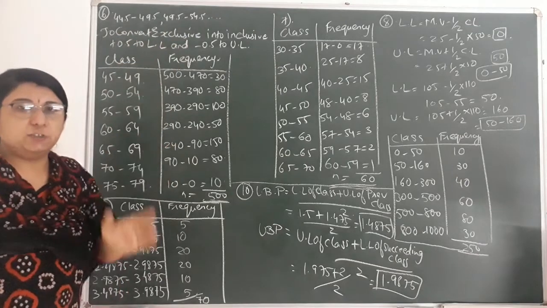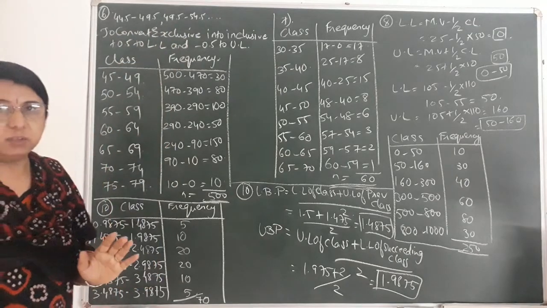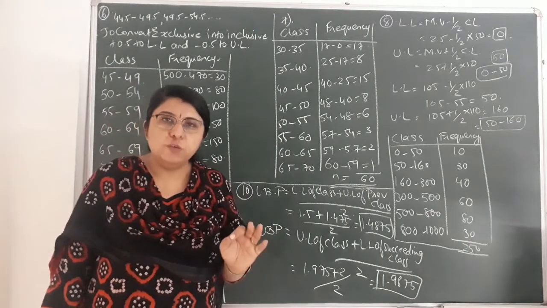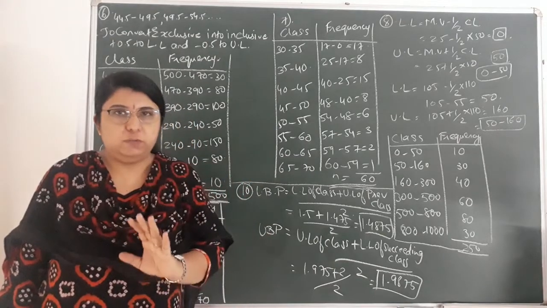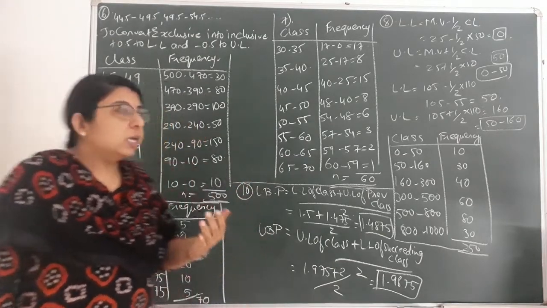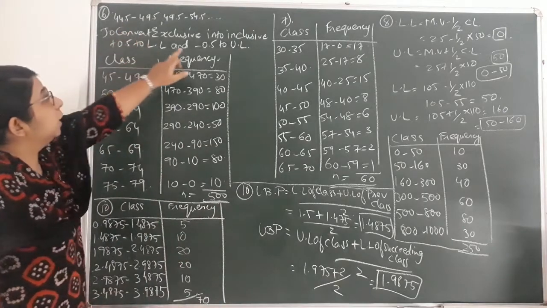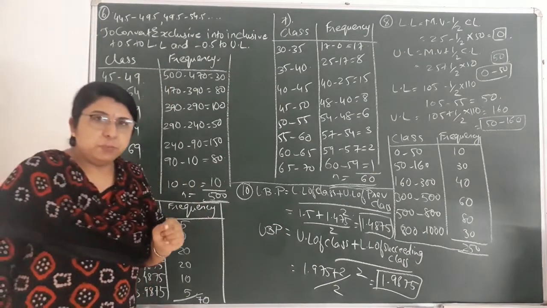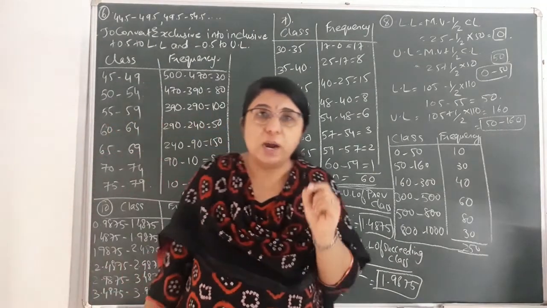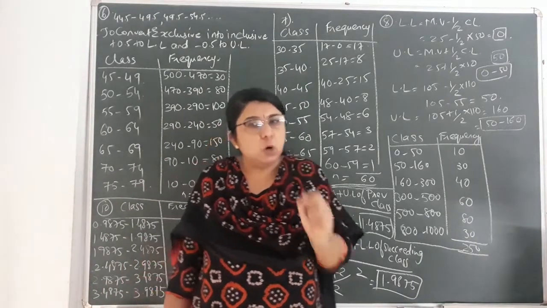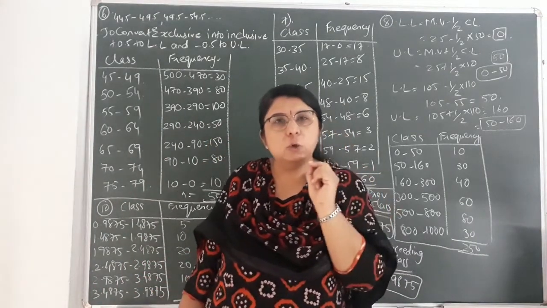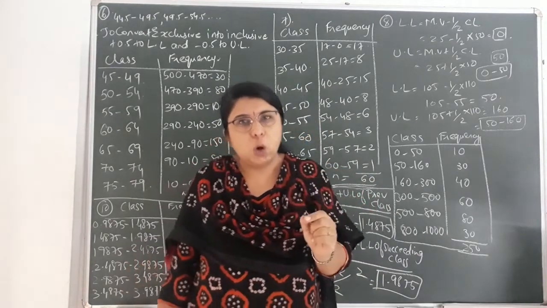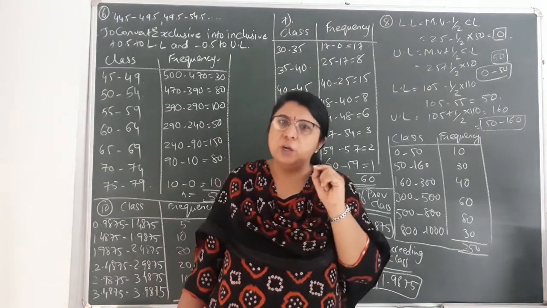To convert that exclusive class into inclusive class, students, in the previous video lectures I had explained how to convert inclusive frequency distribution into exclusive. Over here the opposite situation is there. Here we have to convert exclusive data into inclusive. So it would be the opposite. Again repeating, remember this point, and if required, write it in your notebooks also. To convert inclusive frequency distribution into exclusive frequency distribution, we have to subtract 0.5 from the lower limit and add 0.5 to the upper limit.